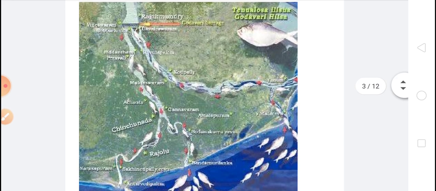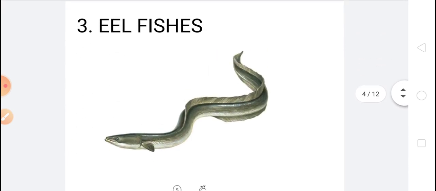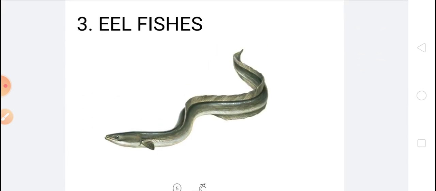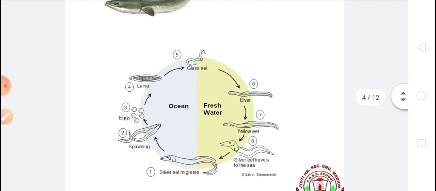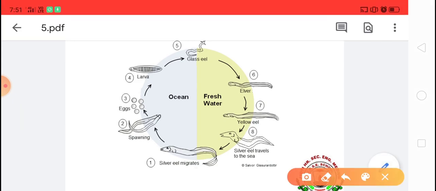Just opposite to this, eel fishes live in the river, but they migrate to the ocean for laying eggs. You can see eel fishes actually live in fresh water, inside the river, but at the time of laying eggs they move to the ocean.